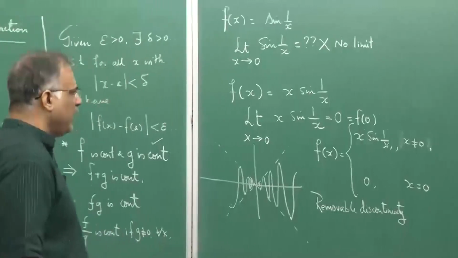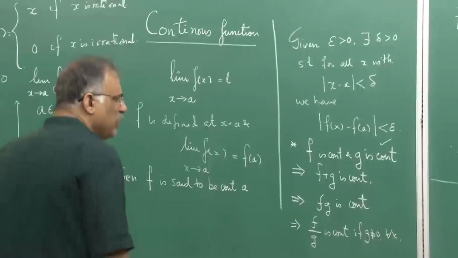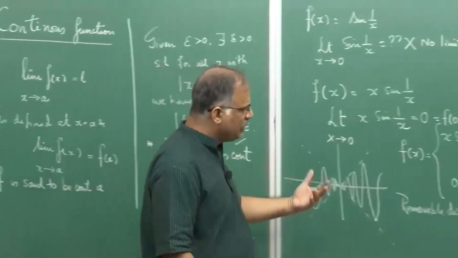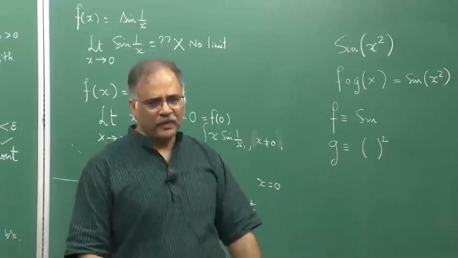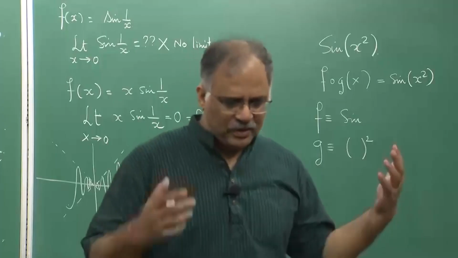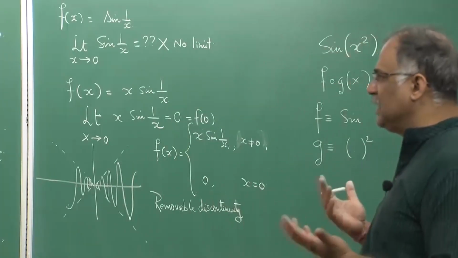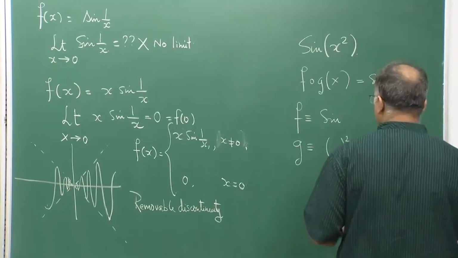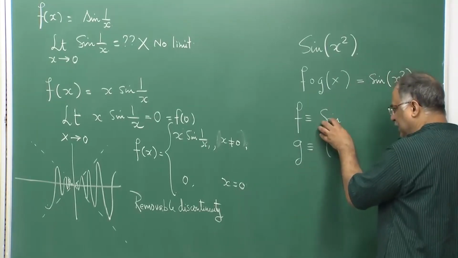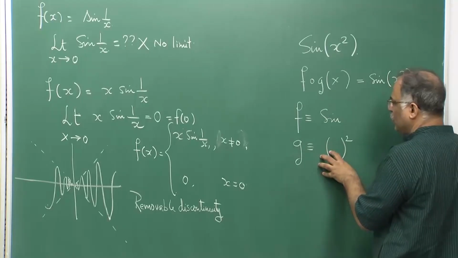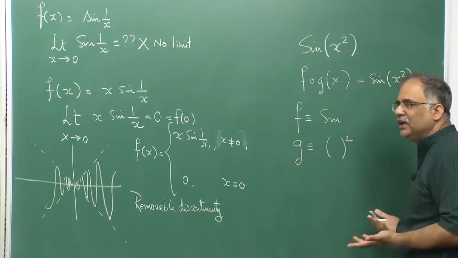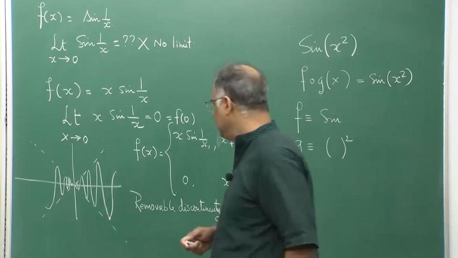Individually, sine is a continuous function and the squaring function g is continuous. If I compose them, will they remain continuous?